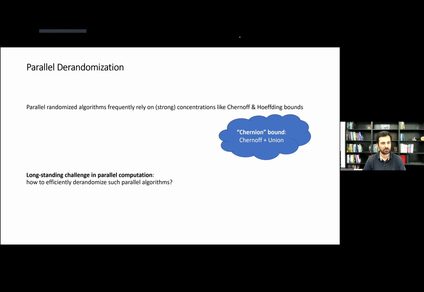Parallel randomized algorithms frequently use things like Chernoff bound to show that the summation of some random variables is around its expectation, right? This is so commonly used nowadays, we even have a word for a Chernoff-type bound. It has been a long-standing challenge in parallel computation: how can we get deterministic parallel algorithms that have the same properties, or how can we de-randomize these parallel algorithms that rely on strong concentrations like Chernoff bound?